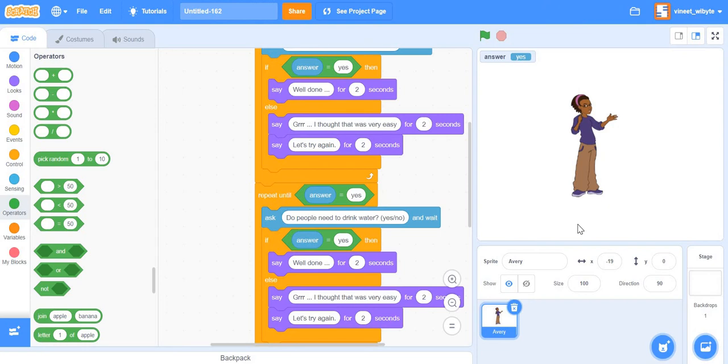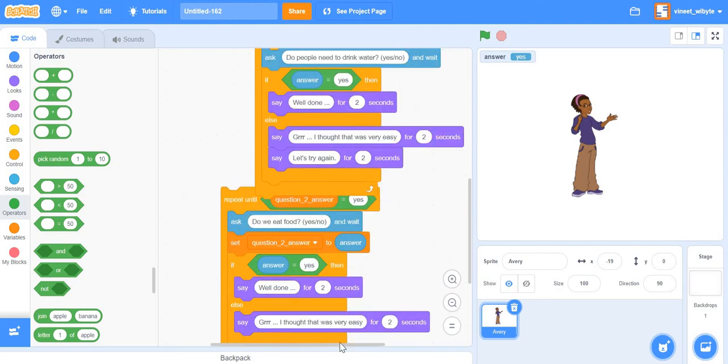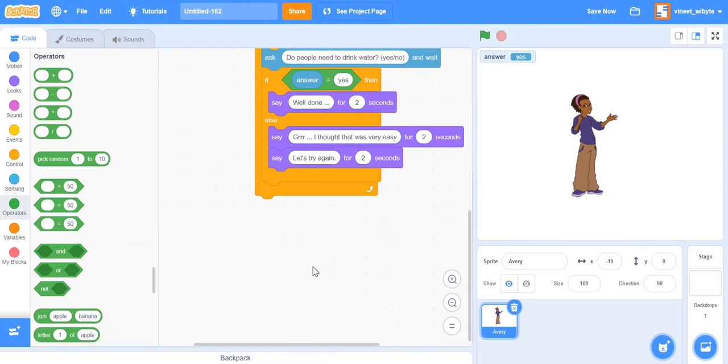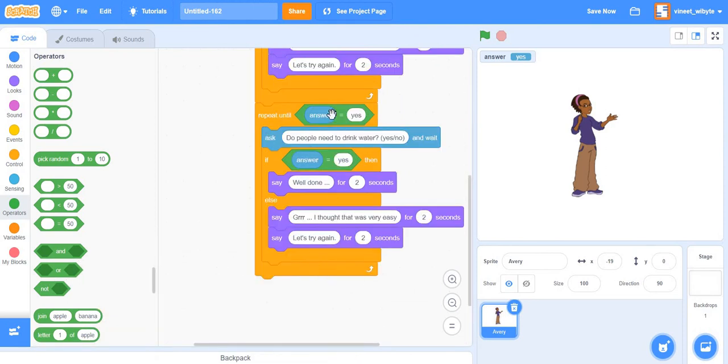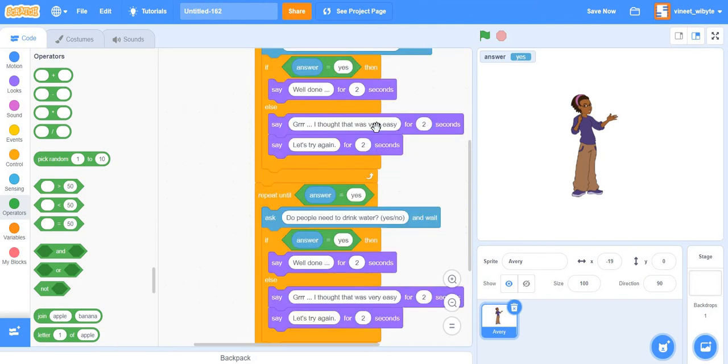Well, in fact, the reason that it did not ask you this question is that it is absolutely obedient, right? So what have we told it to do? Notice we have put a repeat until here as well. We have told it to repeat until answer is equal to yes. Do people need to drink water, right? Now, notice what happened when the first question was answered, because the answer is exactly the same.